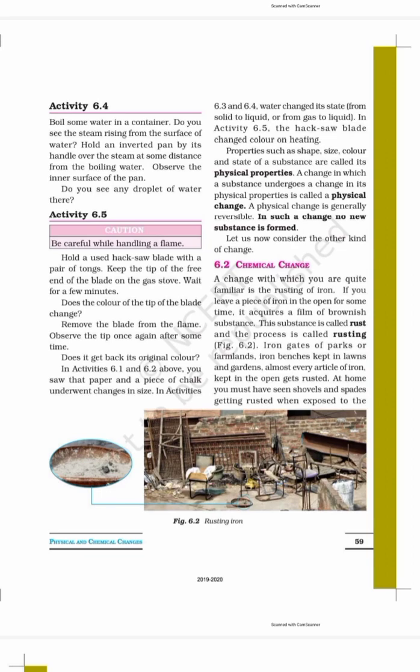Okay, take a blade with a pair of tongs, and just heat it. Now what happens after you remove it from the flame? You have to observe the tip once again, and then does it come back to its original color? Yes or no, you have to tell me. Take a blade, heat it, and after that see whether it changes color or not. You have to tell me.